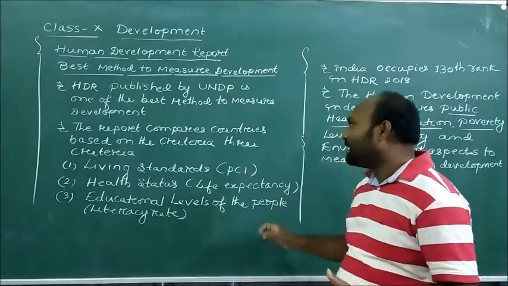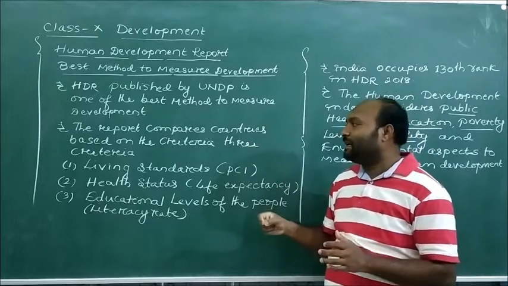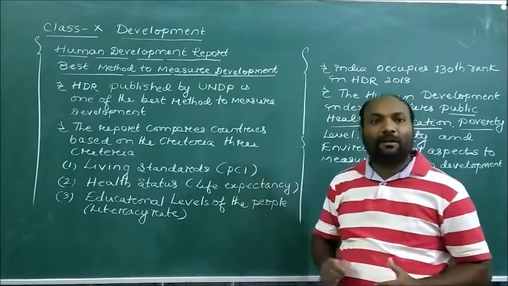Under these three criteria, the HDR compares countries to see whether a country is developed or not.